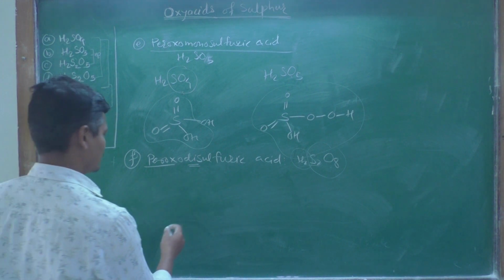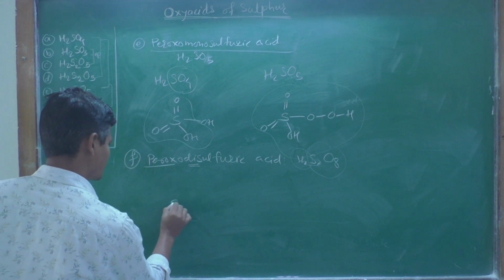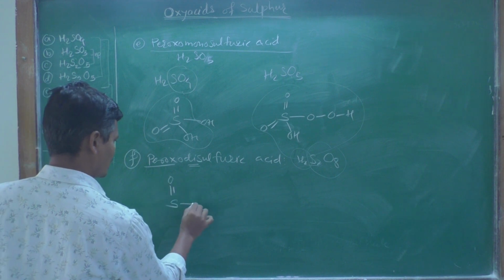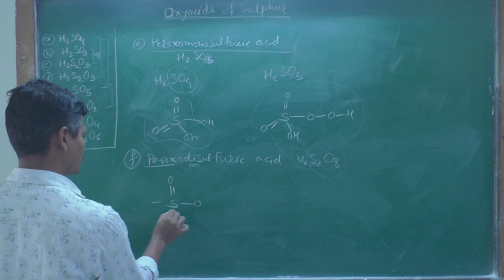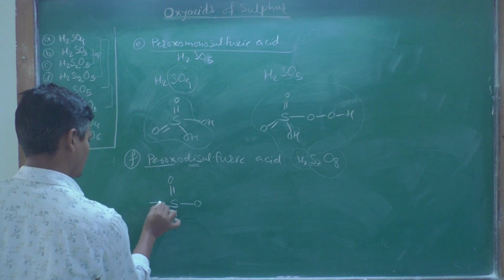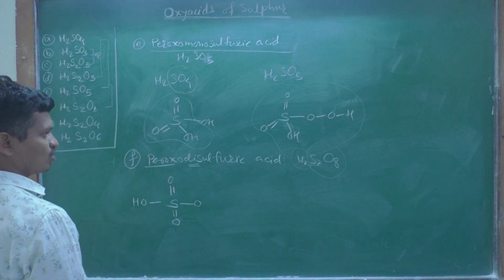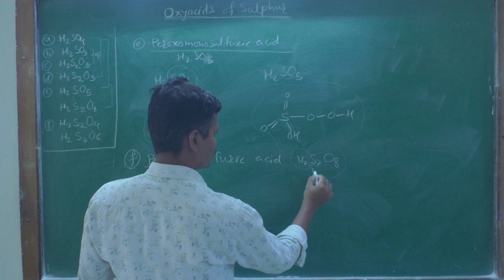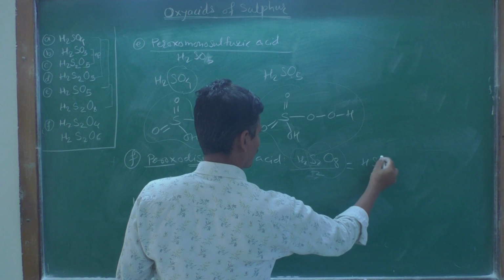So what is the structure of this peroxydisulfuric acid? It is like this: a sulfur atom, doubly bonded oxygen, single bonded oxygen, another doubly bonded oxygen, and here it is OH. So this is an HSO4 unit. Divide it into 2, giving HSO4 units.